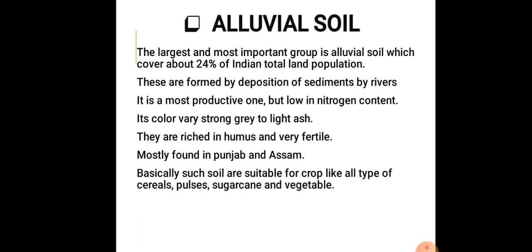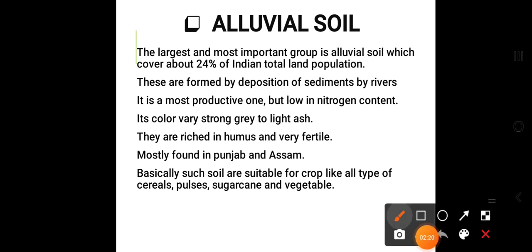First one, alluvial soil. What does alluvial soil mean? It is the first major group, the largest group of soil, which covers about 24% of India's total land. This soil is formed by the deposition of sediments by the rivers.